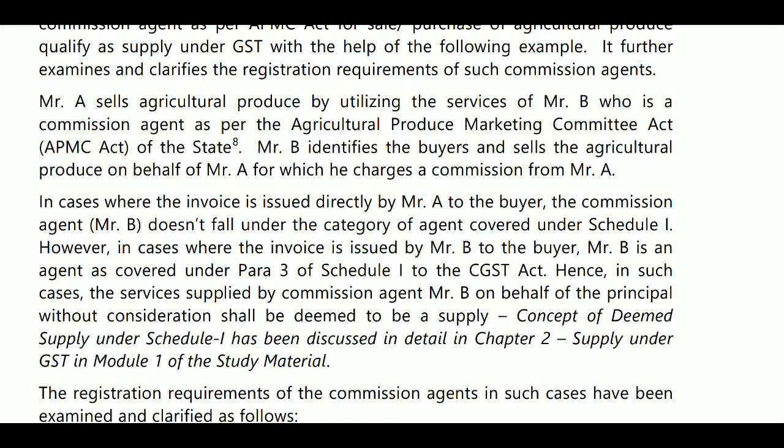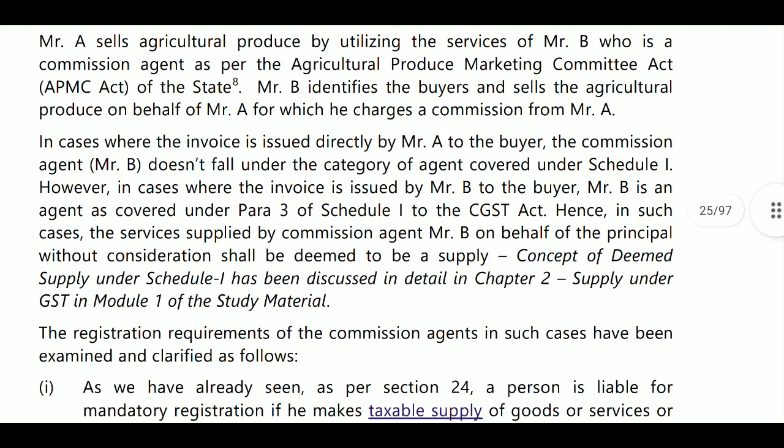He is not treated as agent. But where the invoice is issued in the name of Mr. B, that is the middle person Mr. B, then he is treated as agent. Then such services supplied by commission agent Mr. B on behalf of the principal without consideration shall be deemed to be supply.